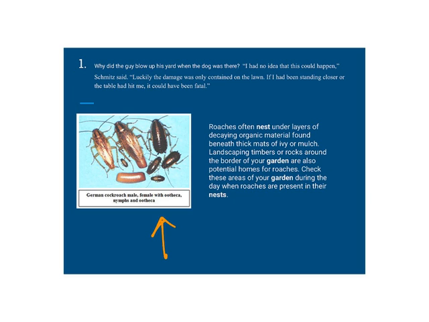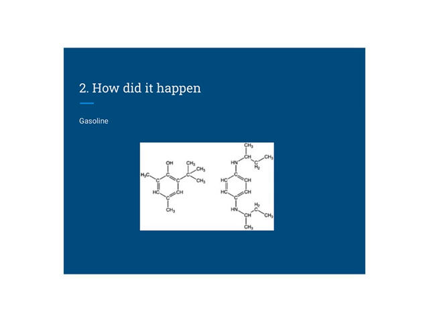And so roaches often nest under layers of decaying material. And so he was like, well, I'll get them where their nest is, and so I'll blow them up. And so what he did is he poured gasoline on it. And then he flicked a match, and it went boom. And when it went boom, it like blew the yard up, right? And so how did this happen?